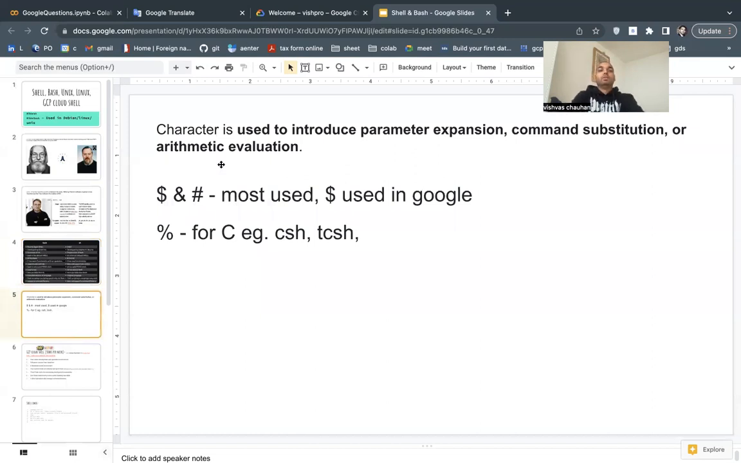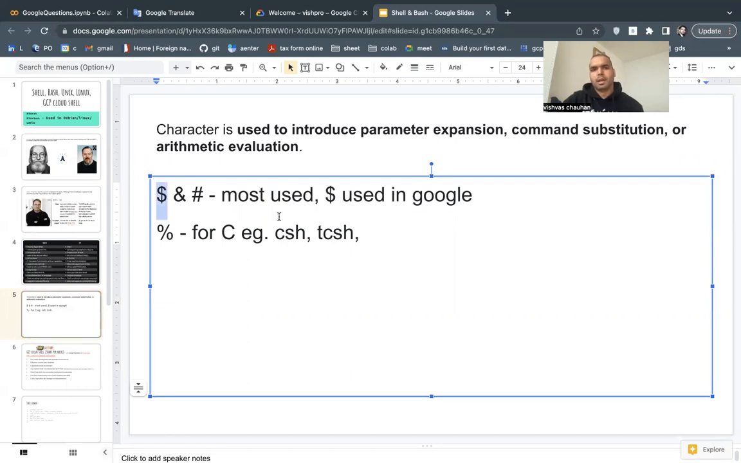And you will see these kinds of characters, mainly the prompt, dollar and hash in Google Cloud Shell. You will see this because this is the latest one, and sometimes in the Unix environment you will see the percentage sign, but it is for the C-based shells, like csh and tcsh commands. So don't be confused. Everything means similar. But you can say these are the characters used to introduce parameters, expansions, command substitution, or arithmetic evaluation. It's big words, don't go into that.